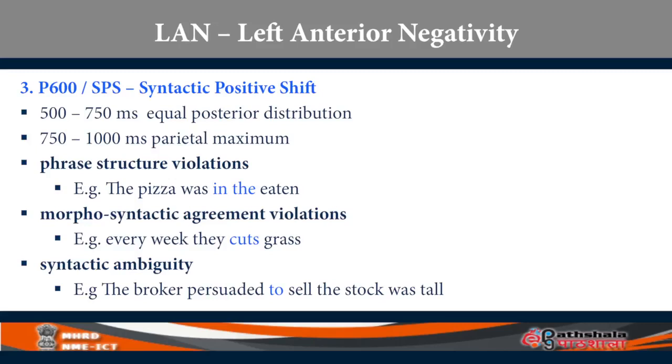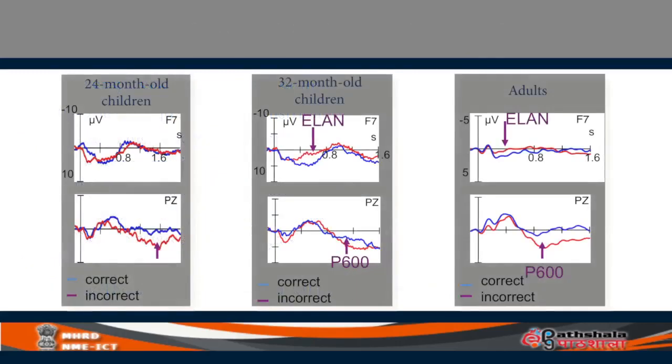So you think about these sentences and you associate them with each type of morphosyntactic processing, how the brain is differentiating different types of violations and showing it through different types of ERPs. Next on the screen you will see ERPs generated by 24-month-old children, 32-month-old children and adults. The particular ERP that is compared is P600.